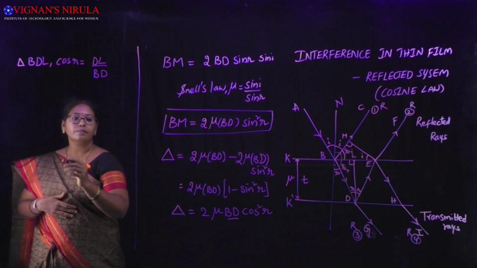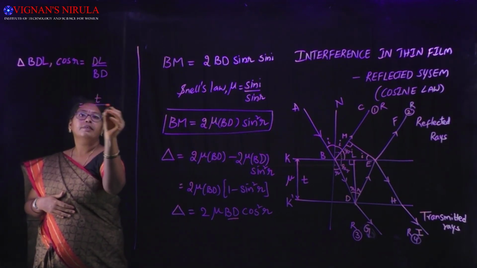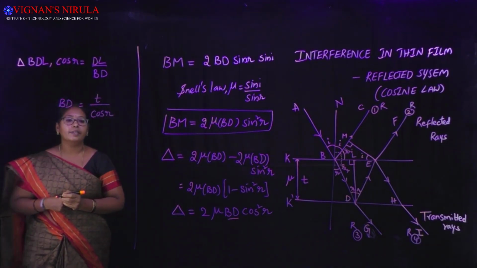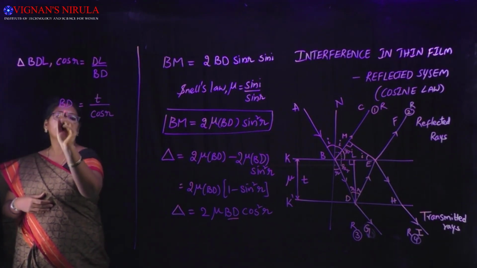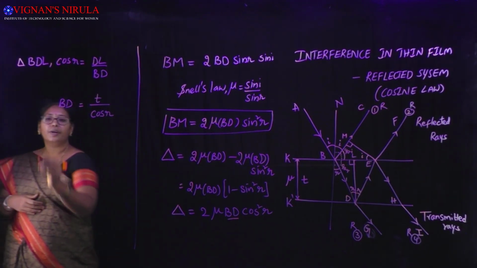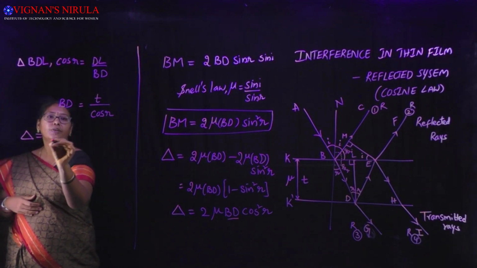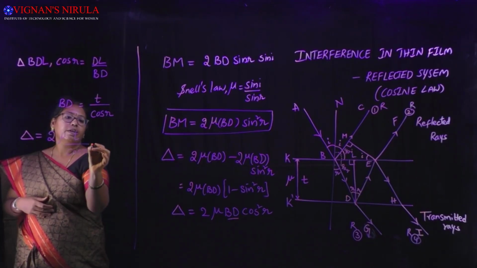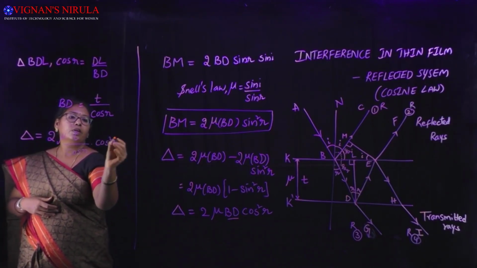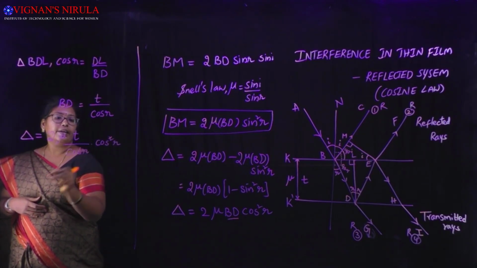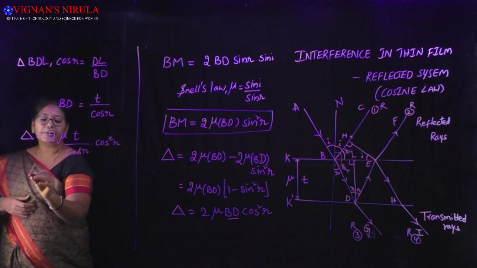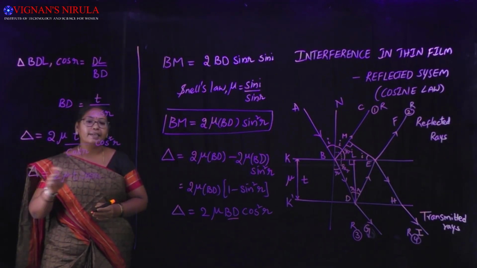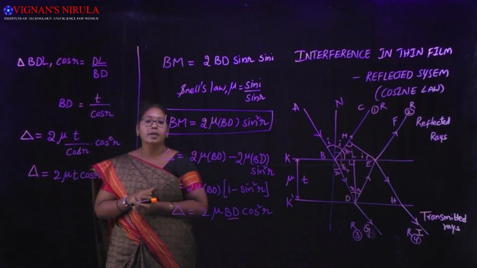So t by cos r is equal to BD. So BD is equal to t by cos r. Substitute the value of BD in this equation, and you are going to get delta is equal to 2 mu t by cos r into cos square r. Cos square r and cos r cancel one time, so delta is equal to 2 mu t cos r. Delta is nothing but the path difference between the two reflected rays.